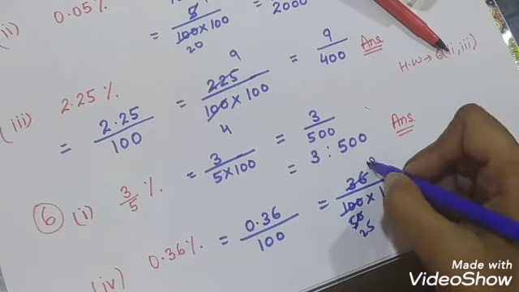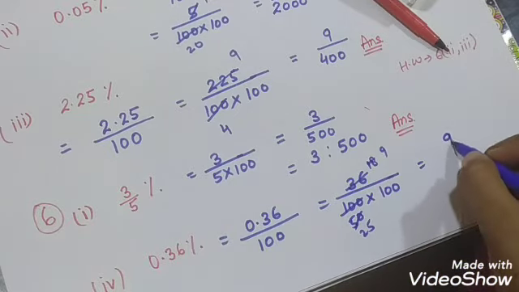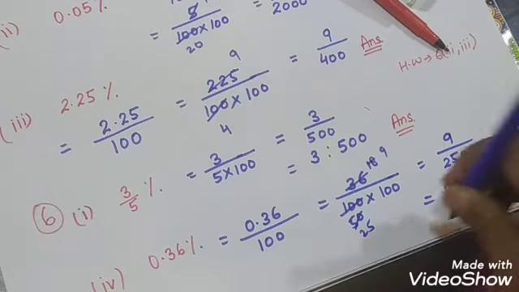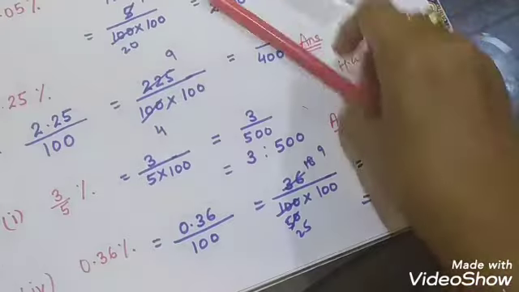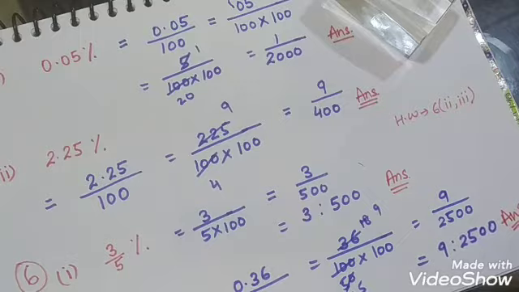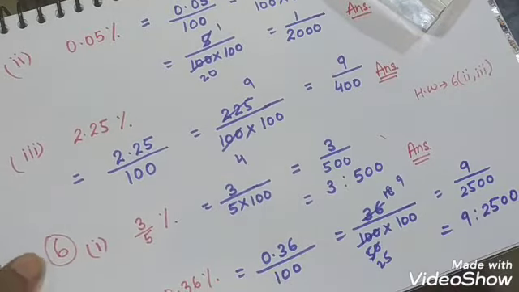Again 2 25s and 2 9s. So it comes out to be 9 upon 2500, and the answer will be 9 upon 2500. So it is your answer. 9 upon 2500 is your answer.